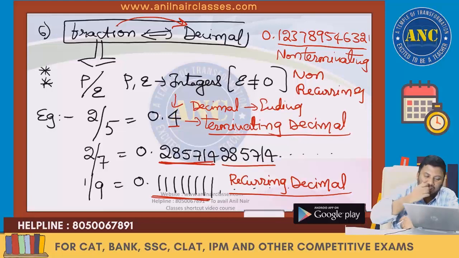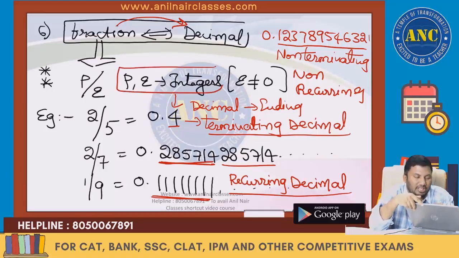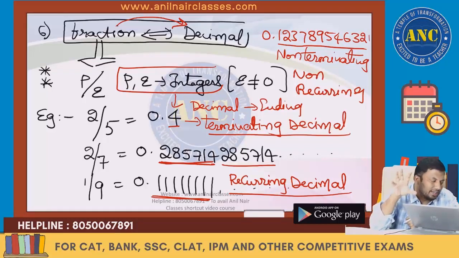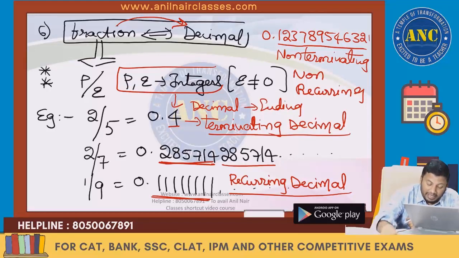First listen to fractions. In the fraction, when I say P and Q are integers, what is an integer? It is a negative number, 0 and positive. So you can also take a negative number. I hope it is clear. I did not say positive integers. So when a fraction gets converted into a decimal value, I will get a terminating decimal, a recurring decimal, or a non-terminating decimal.